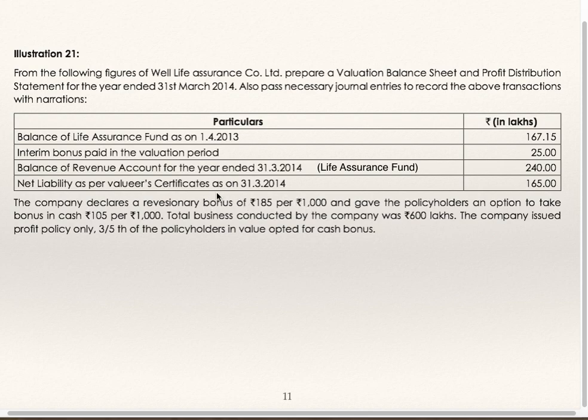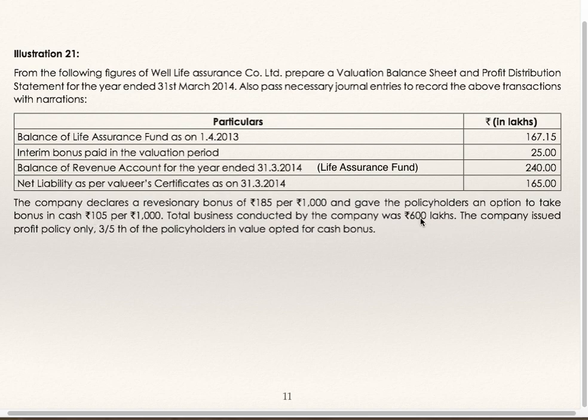Company has declared reversionary bonus. Reversionary bonus means bonus will get added to policy amount at the time of maturity. Policyholders will get this bonus, but cash bonus will be paid to policyholders immediately. Reversionary bonus is 185 per thousand. That means if the policy is for rupees 1000, they will get 185 as bonus. Whereas cash bonus is 105 per thousand. If policy amount is 1000, immediately they will be getting cash 105.